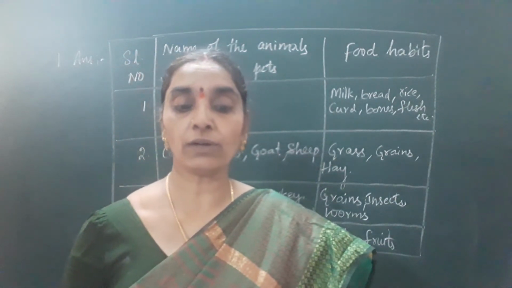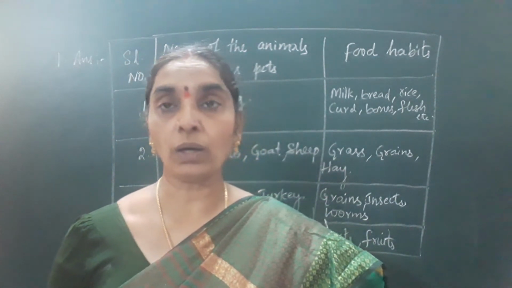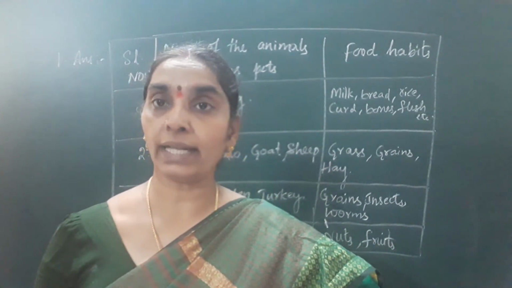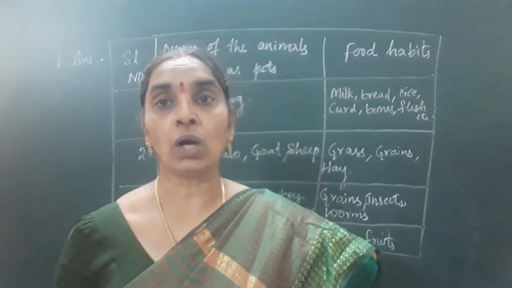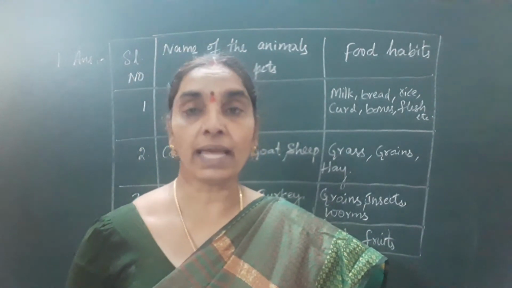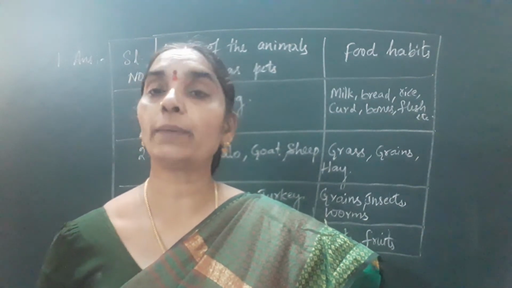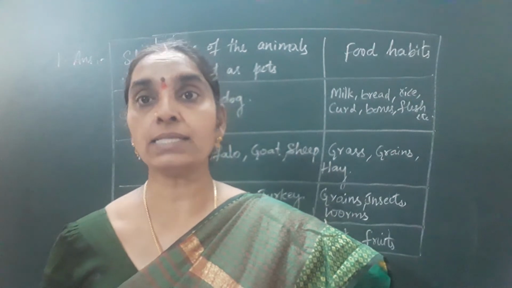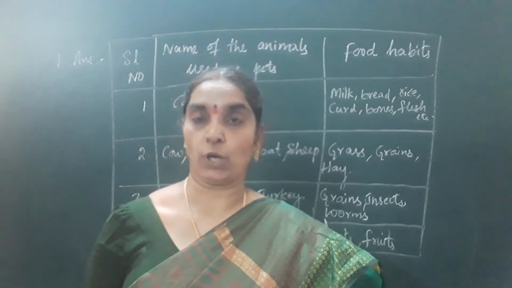So the legs of dog are long and thin. The legs of hen are short and stout. Dog has paws. Hen has claws. Nails are sharp and pointed for dog. And for the hen, the nails are long, sharp and pointed.